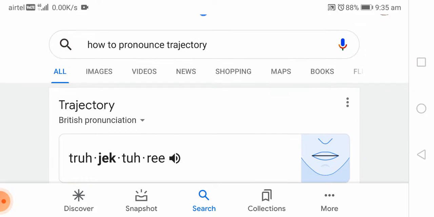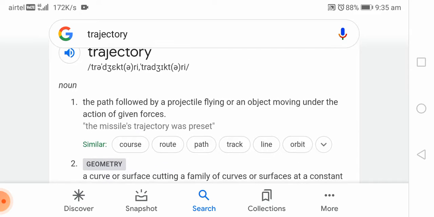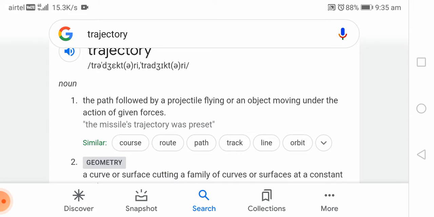Fine. So let's go back to the meaning. It's a noun, and there are two meanings attributed to it. The first one is the path followed by a projectile flying or an object moving under the action of given forces. Example: the missile's trajectory was preset. It means something moving under the given forces of something.